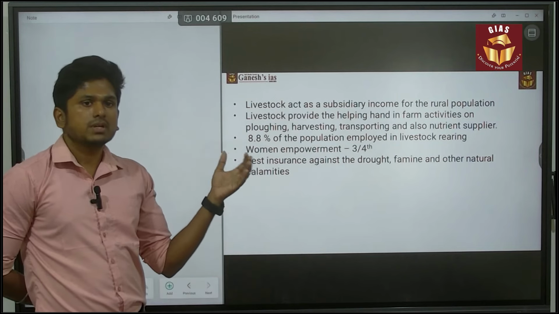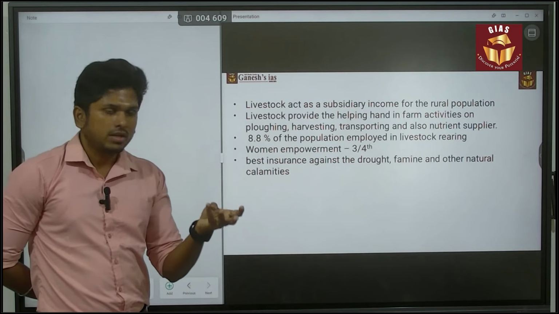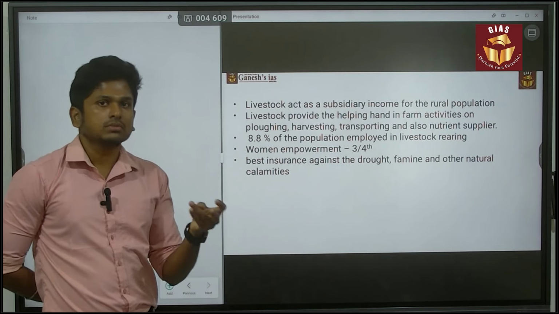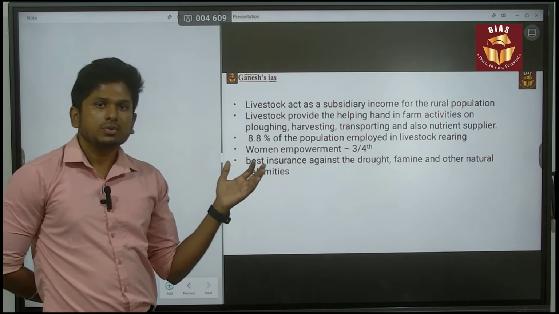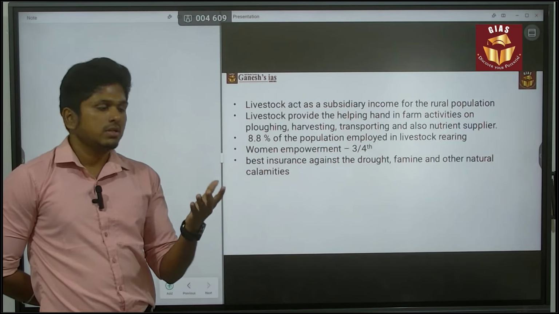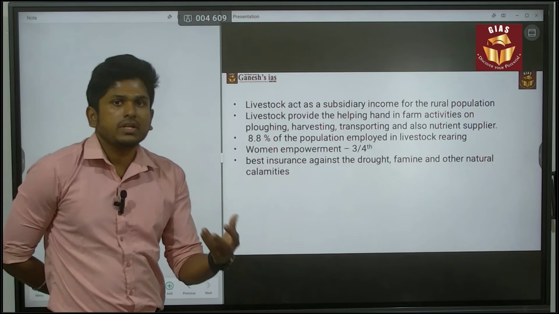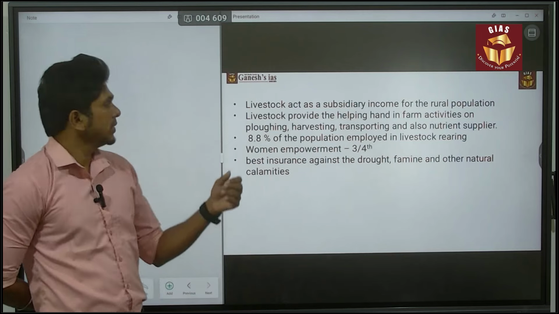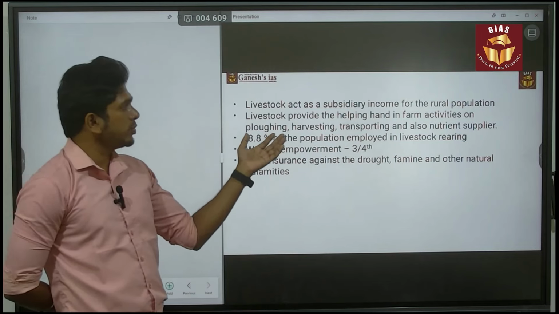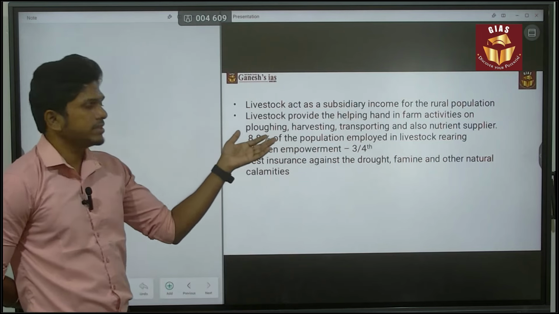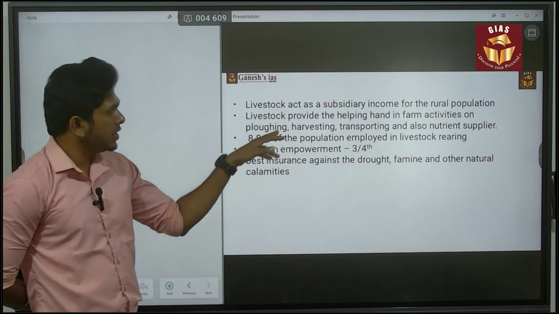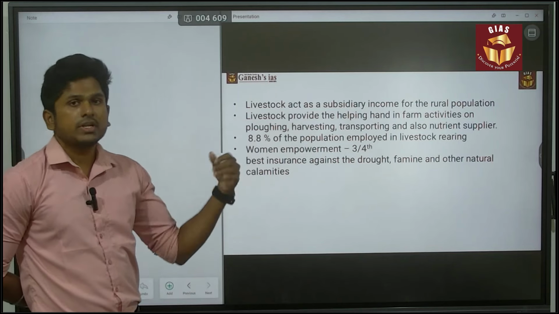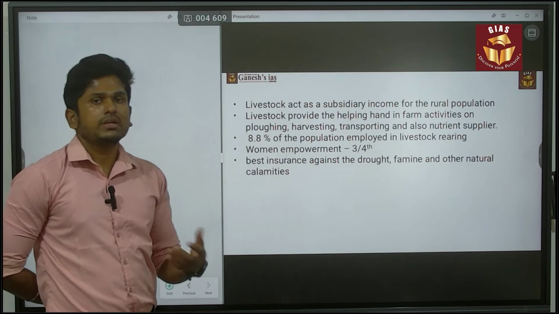So when it comes to livestock, it also includes goats and chickens. In that way, it is going to give them productivity and financial outcomes. Next, it provides a helping hand in their farming activities such as plowing, harvesting, and transporting, and it also acts as a nutrient supplier through cow dung.